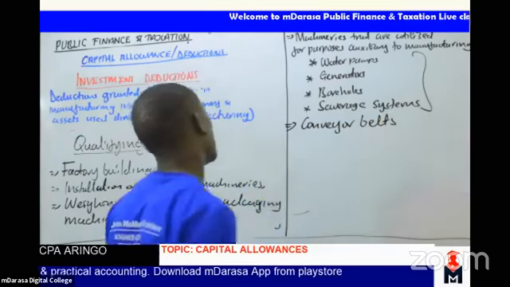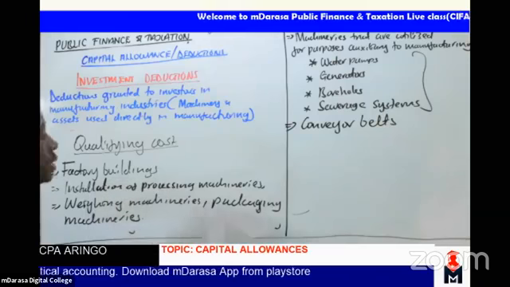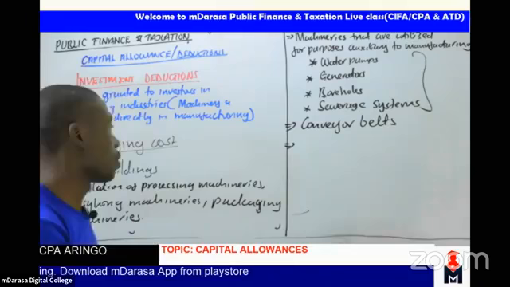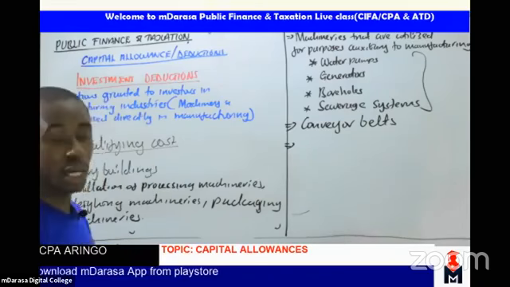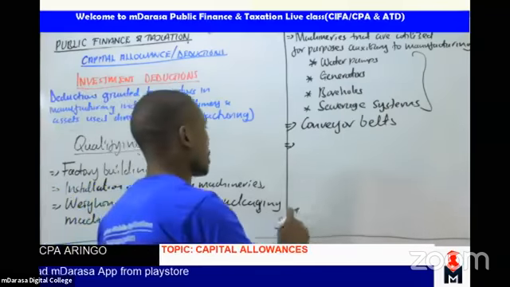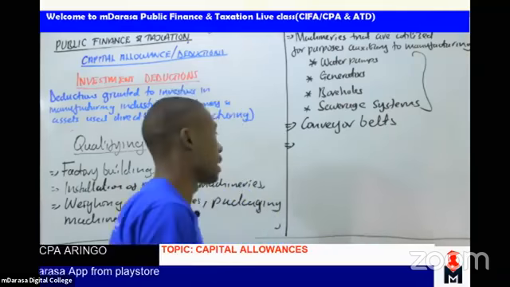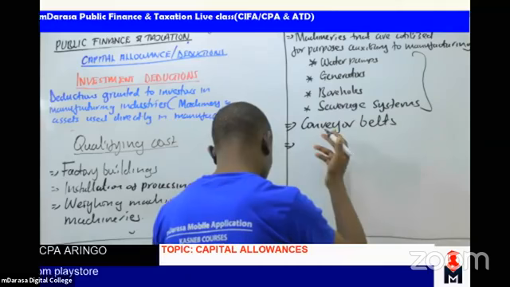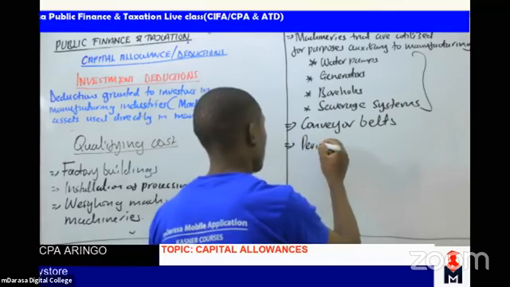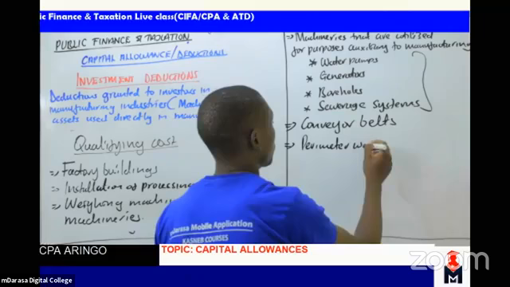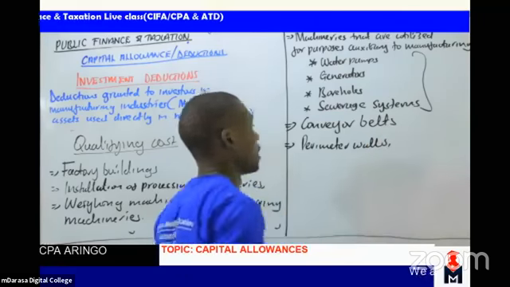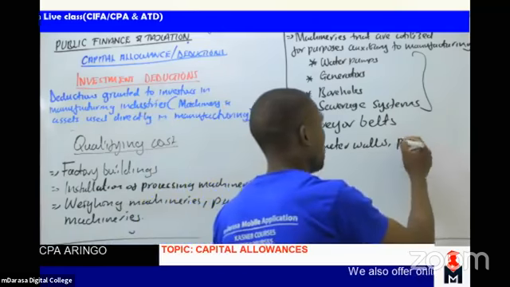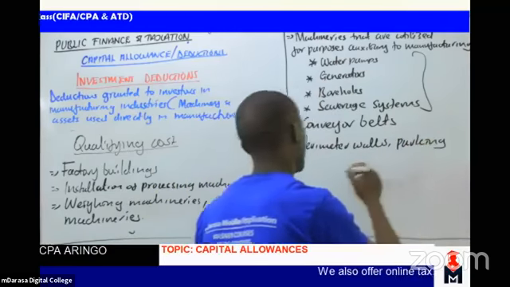Conveyor belts also qualify for ID. Another key element that you must also talk about is the concept of perimeter walls or other assets. You can talk of perimeter walls, which some people call security walls. We can talk of the aspect of parking bays.